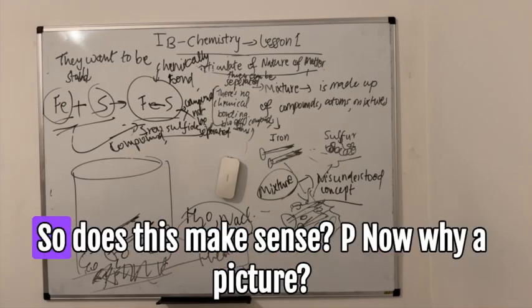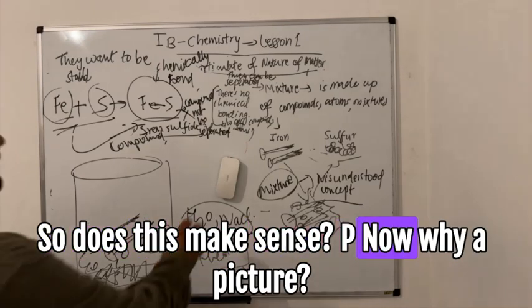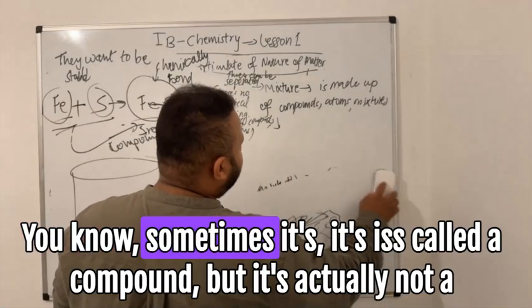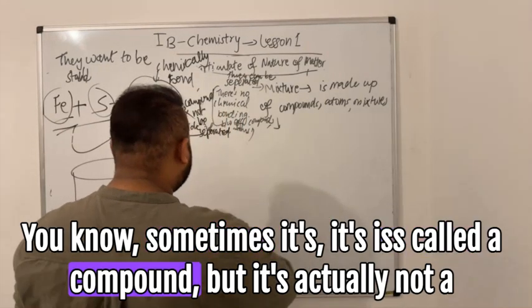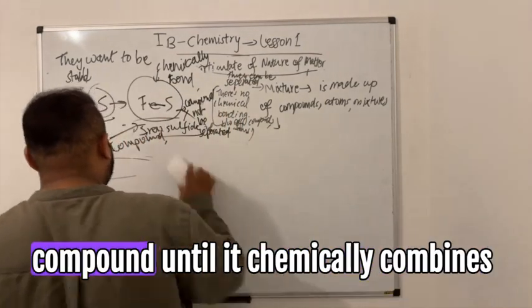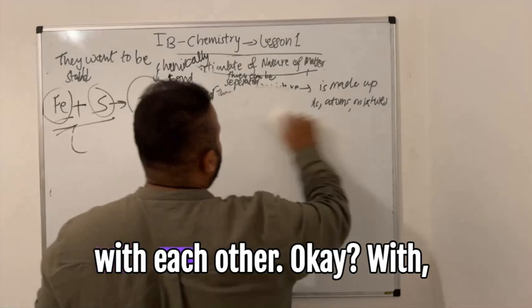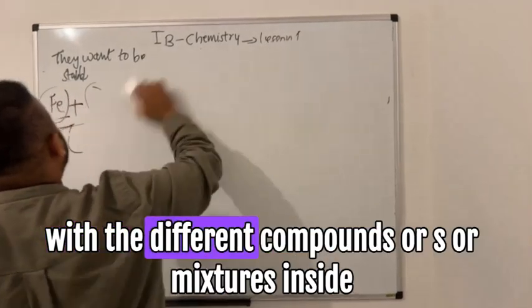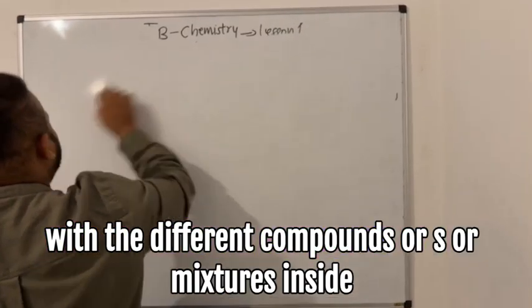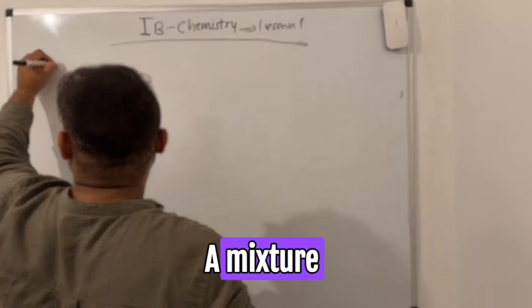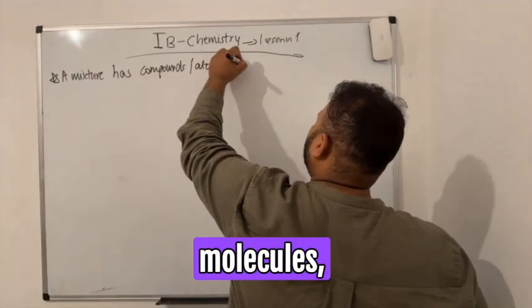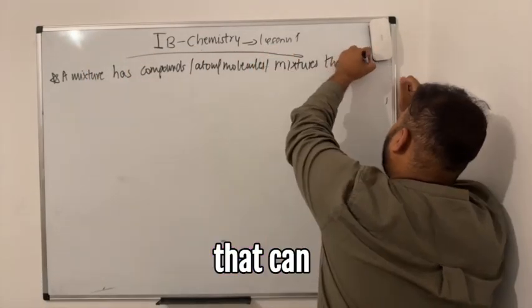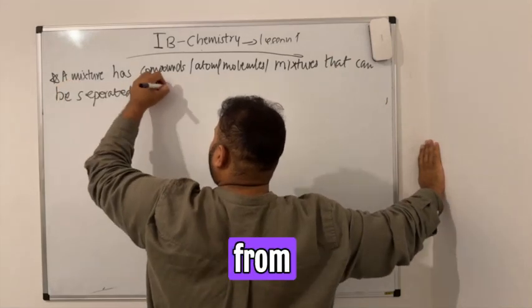Yeah, I'm done. So does this make sense, Pierre? Now, why is a mixture sometimes called a compound, when it's actually not a compound until it chemically combines? Inside a mixture are substances that can be separated from each other.